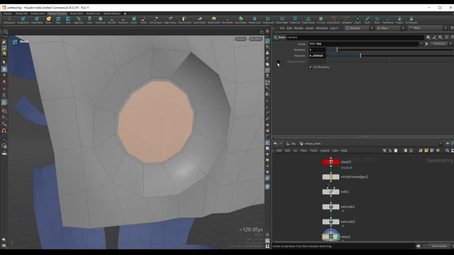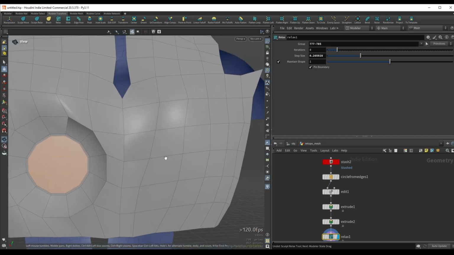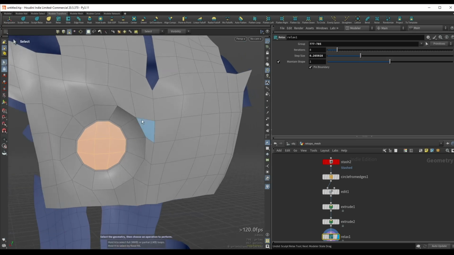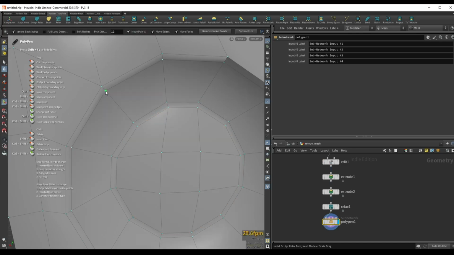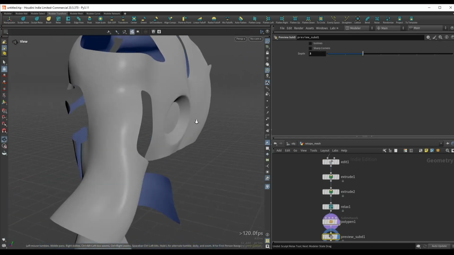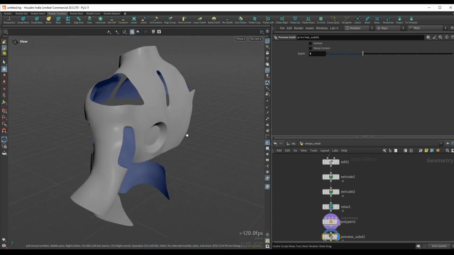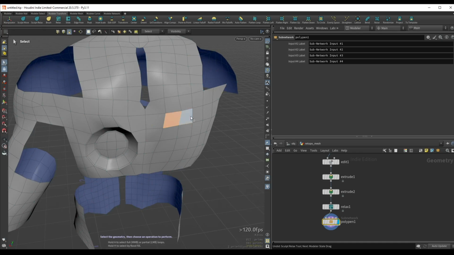And we also have a cool option here to maintain shape. So if we were to do this operation on a curved surface, if we turn on this maintain shape, this will try to maintain the curvature feature that was already there, which is really helpful and something that a lot of relax tools in other software don't really have. So we can go into Polypen mode and shift click to create maybe some supporting loops over here, and if I press F1 we have this really cool mesh, and I'll press escape to go out and we can continue to iterate on our mesh.